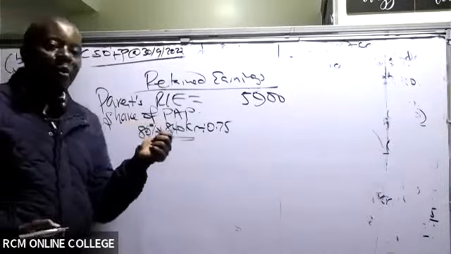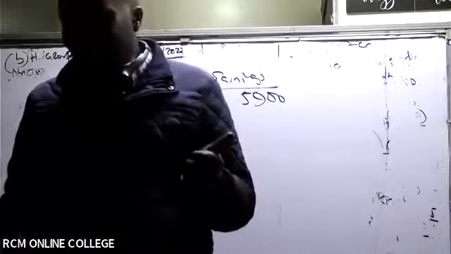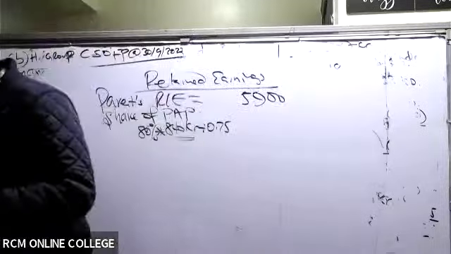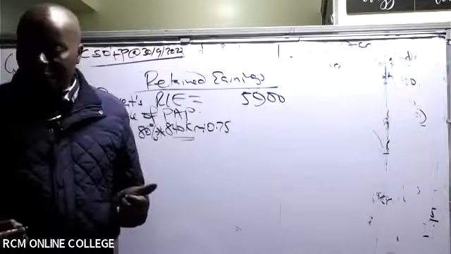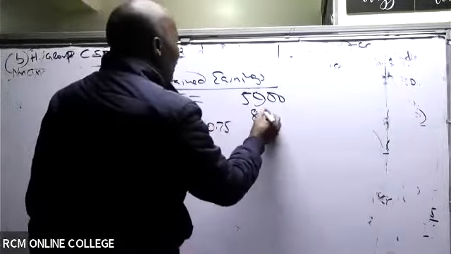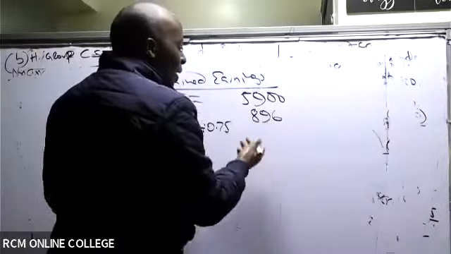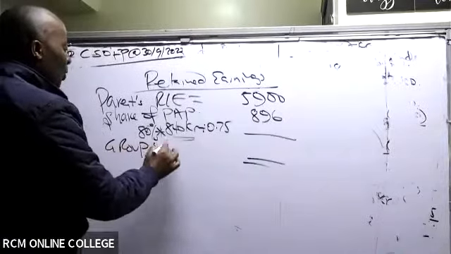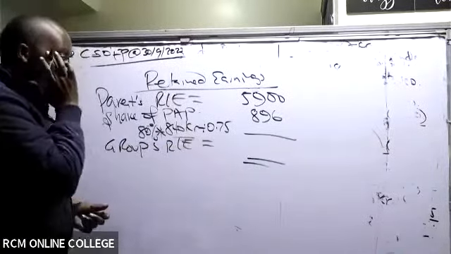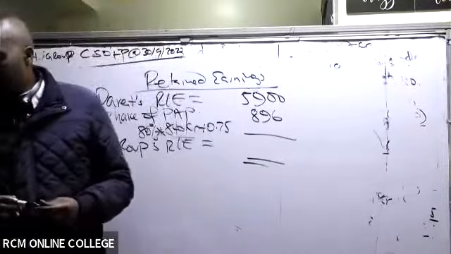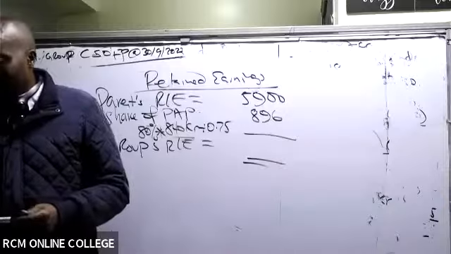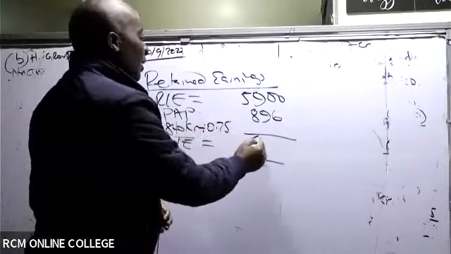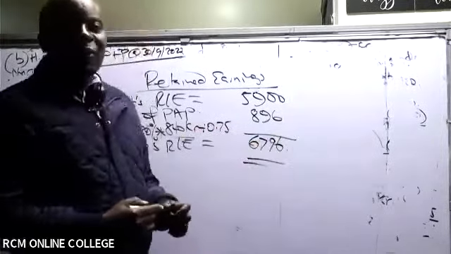Remember, why 80%? Because the parent has 80%. Which gives me 896. And that is it, because we don't have nothing really to take here. Nothing more. So come and add here to give me the group's retained earnings, which will end up giving me 6796. That is the final answer.